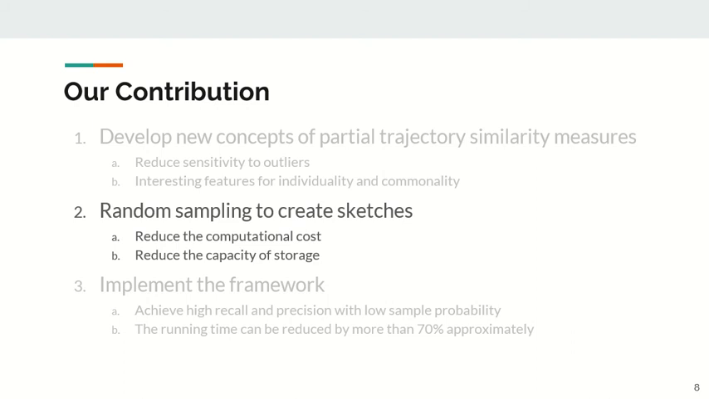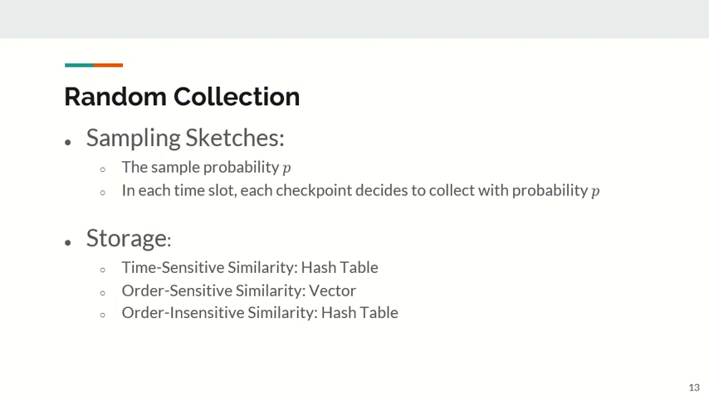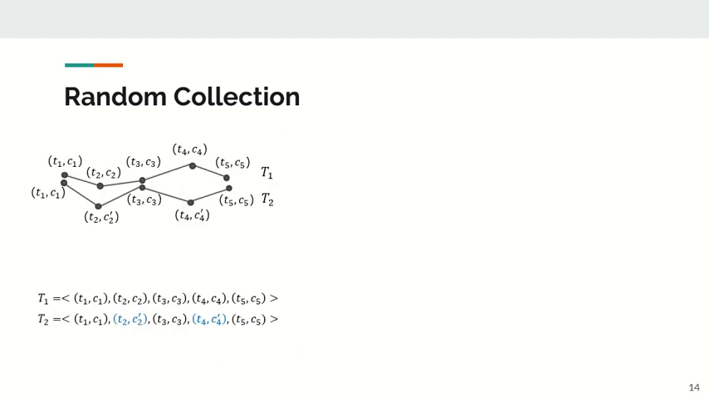Next, let's look at our sketch to reduce the computational cost and the storage. It's a huge storage if we collect all the records. Thus, we can set a sample probability p. It means that in each time slot, each checkpoint can be activated to collect the record with probability p. For storage, we use different data structures to store these records. Here is an example. There are 5 points in these two trajectories, and we can see 2 points are different.